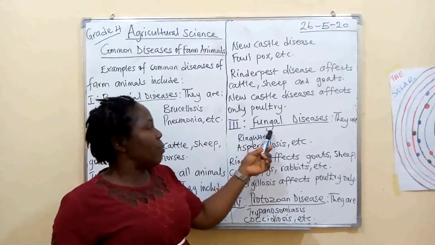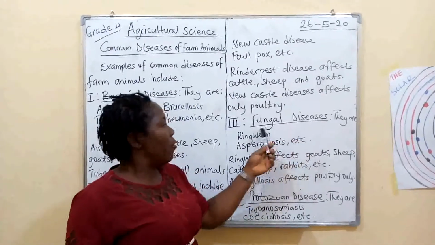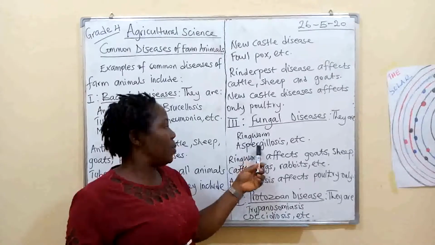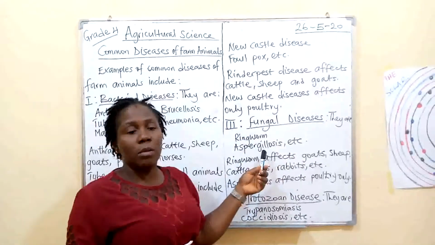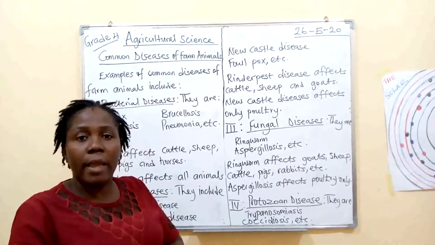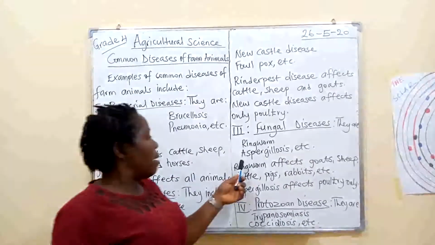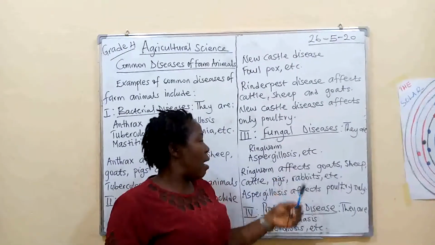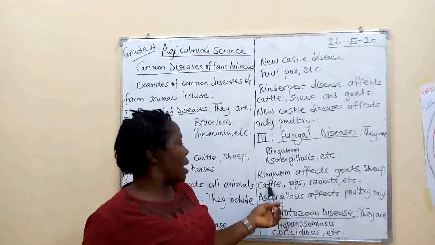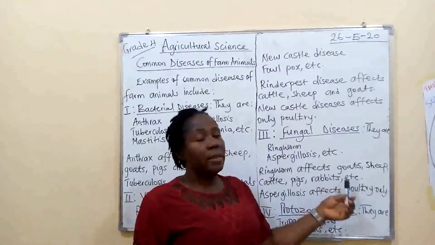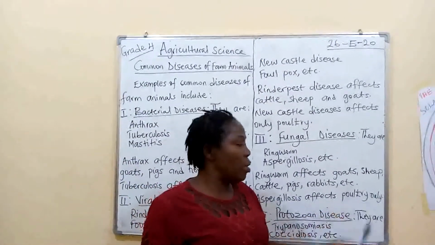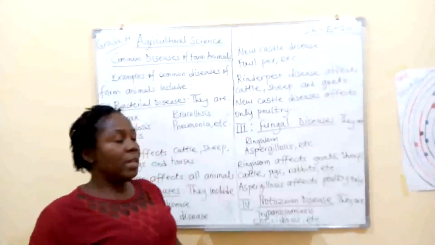Now we want to look at examples of fungal diseases. The fungal diseases are ringworm and aspergillosis. That's how it is pronounced. We all know what ringworm is and how it looks when it affects the skin. Another one is aspergillosis. There are other ones. Ringworm affects goats, sheep, cattle, pigs, rabbits, etc., while aspergillosis affects poultry only. This is a disease of the bird.